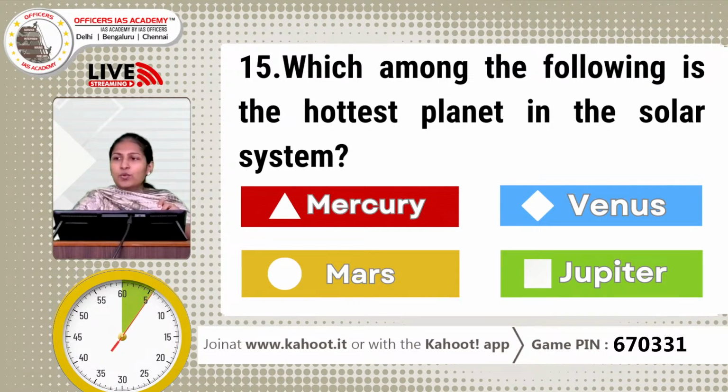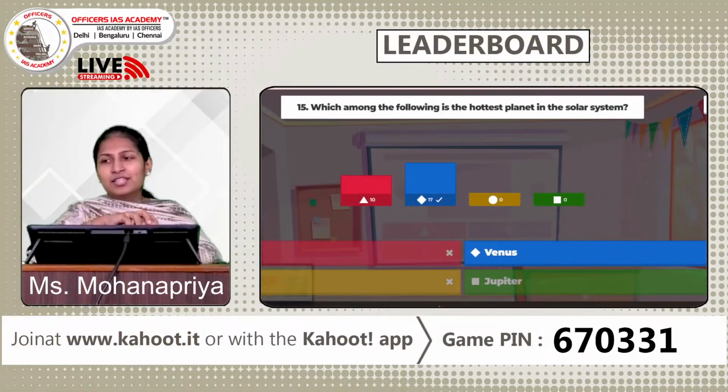Which among the following is the hottest planet in the solar system? The options are Mercury, Venus, Mars and Jupiter. Okay, so you have to tell which is the hottest planet found in our solar system. So be quick. This might be the decider question for the people who will be in the top 3. Okay, so very good. Most of you have given the right answer.